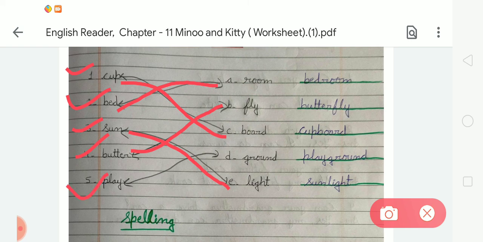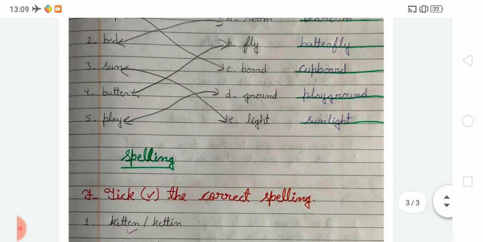Come to the next, last, number 5, play. So we have to match play with ground. Play with ground. What is the spelling of playground? P-L-A-Y play, G-R-O-U-N-D ground. Playground. So the words become bedroom, butterfly, cupboard, playground and sunlight. Okay student, like this we have to complete exercise E in our notebooks. After that come to the next.